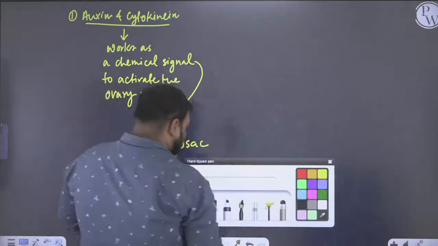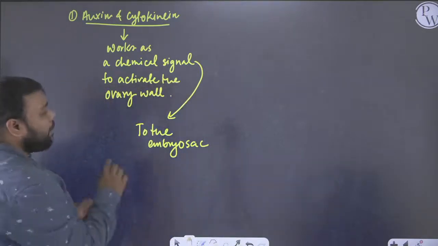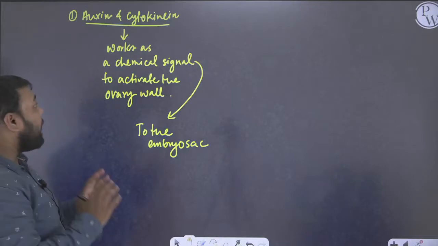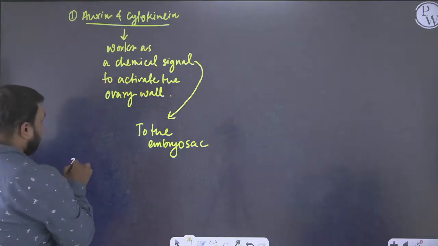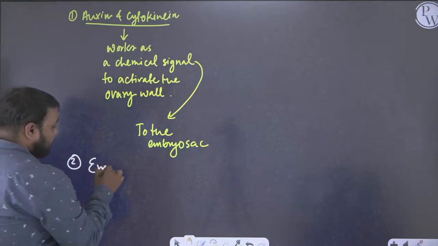So what we see here, the very moment the embryo sac receives the chemical signal from auxin and cytokinin, the embryo sac becomes activated.